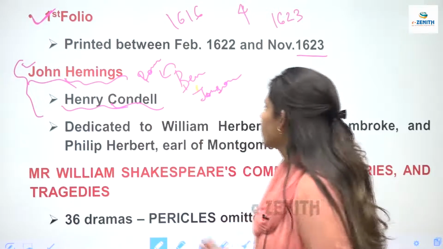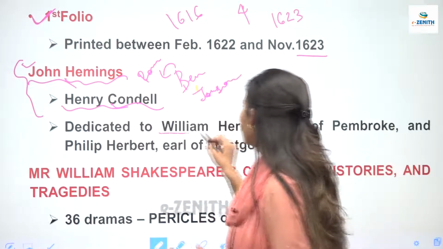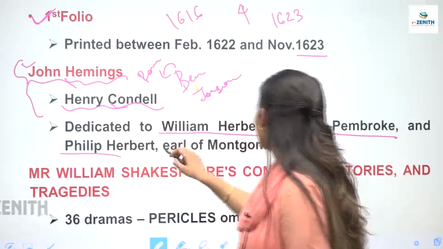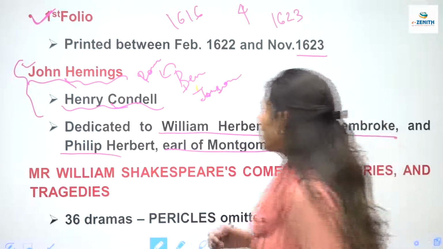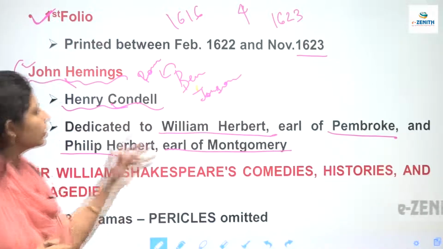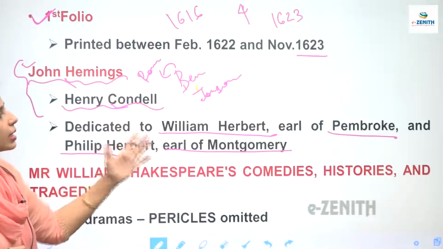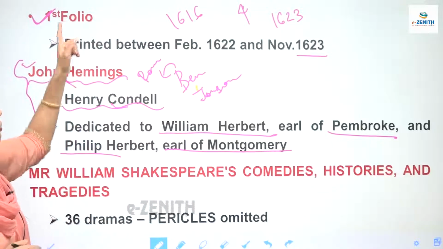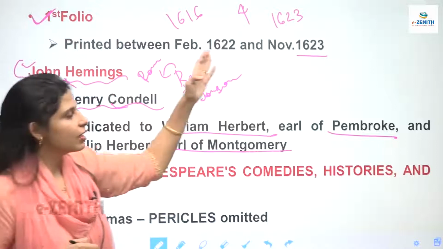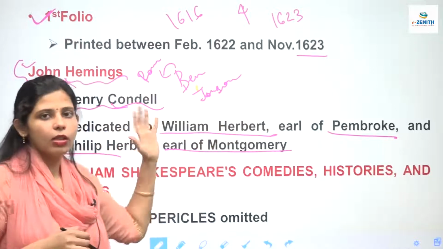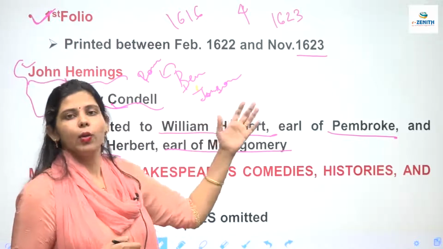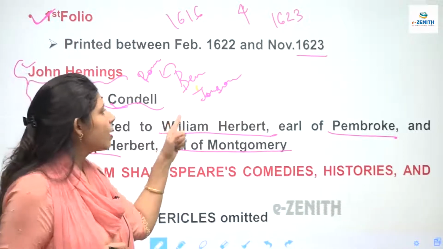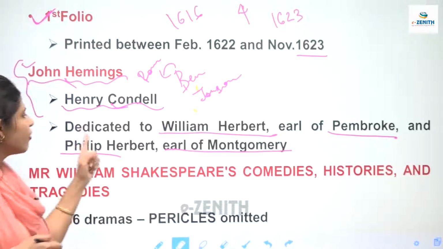Clear? And it was dedicated to this William Herbert, who was the Earl of Pembroke, and Philip Herbert, who was the Earl of Montgomery. Right? So these were the 2 people to whom the first folio was dedicated. That is William Herbert and Philip Herbert, right? So first folio was published in 1623 by Condell and Hemming. It also had a poem by Ben Jonson and it was dedicated to 2 individuals. One is William Herbert and the other one is Philip Herbert.